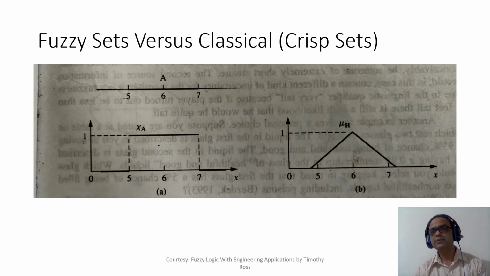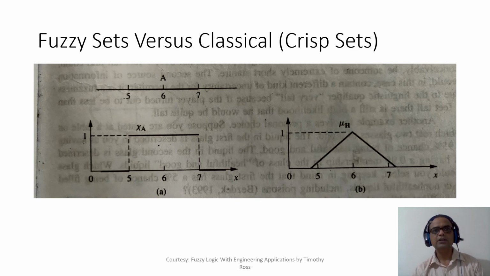And if a person's height is more than 7 feet, I will still not say he's tall, I'll say he's very tall, right? So he'll not be in the set of tall people, he will be in the set of very tall people when the person's height goes beyond 7 feet. If a person's height is less than 5 feet, then I'll possibly say that the person belongs to the set of small people, right? Set of small.